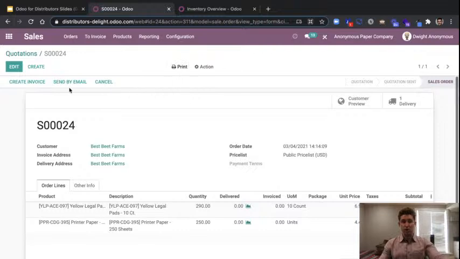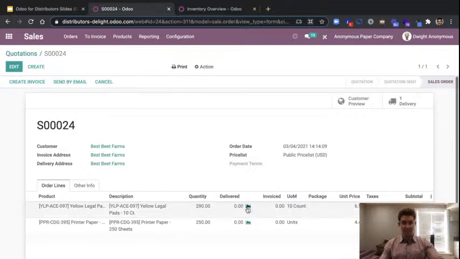But what we're going to see is the moment that the sales order is confirmed, we're actually having a delivery order automatically created here in Odoo. And what we're seeing immediately is the connection between the sales application within Odoo and the inventory application. That's going to help us have a stock picking automatically generated here, help our teams be seamlessly integrated.